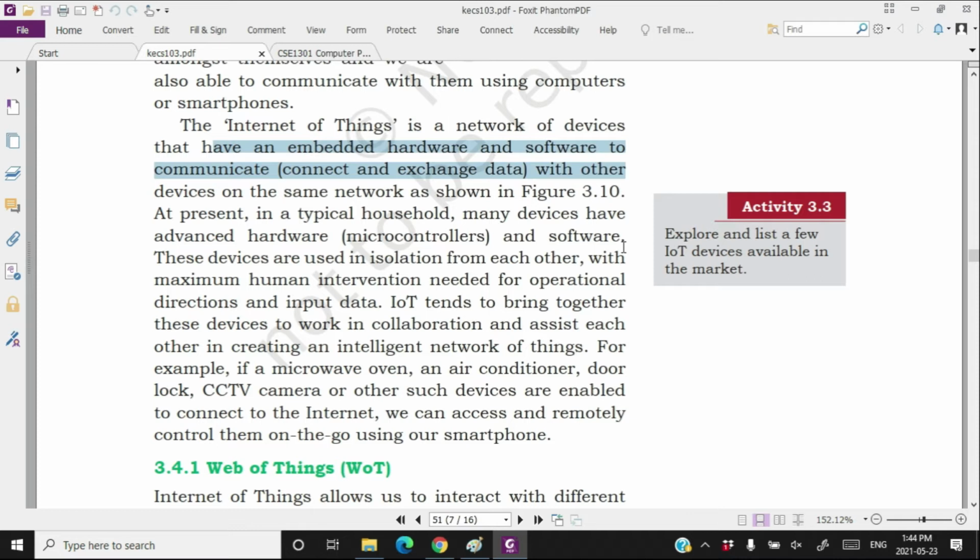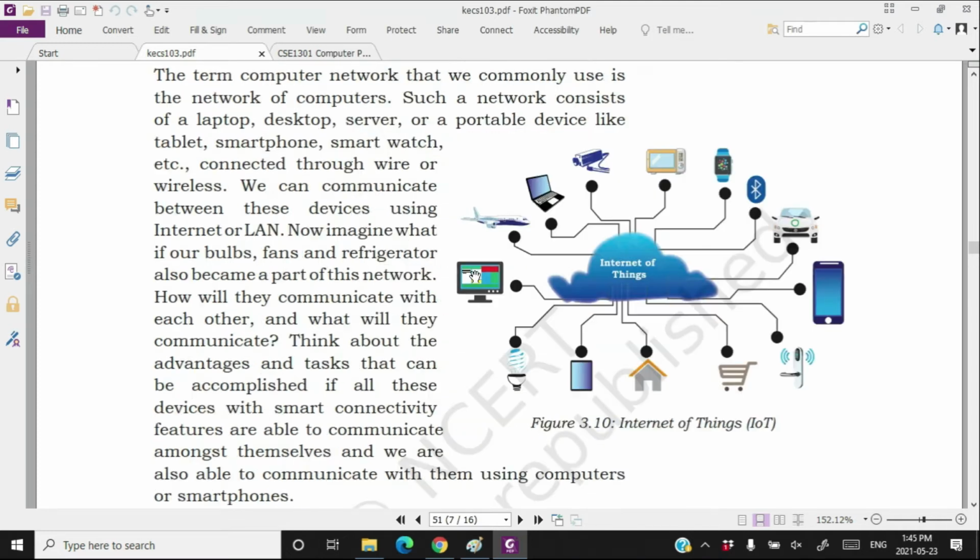It has just a single chip and all the programming instructions are available on that chip. So all such household devices are embedded devices. They have their own hardware and software to communicate with each other. So they will be able to communicate with each other on the same network. As you can see here, all these devices are connected to each other and can communicate on the same network.